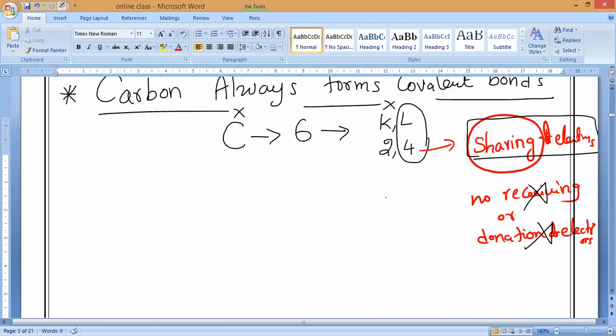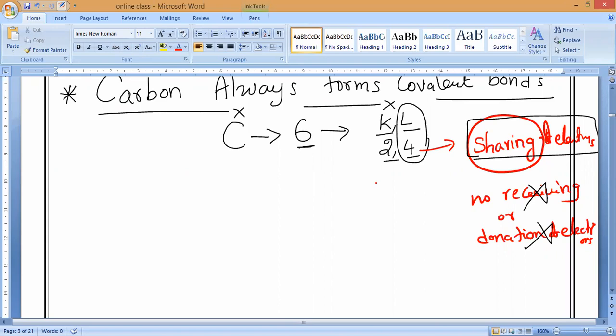So as we know, what is the atomic number of carbon? Please note it down. Atomic number of carbon is 6. So the electronic configuration of carbon is K L, 2, 4. What is the valency shell of carbon? L shell. It has 4 electrons in the outermost shell. So since carbon atom has 4 electrons in its outermost shell, it should either lose 4 electrons or gain 4 electrons to attain inert gas electronic configuration and become stable.